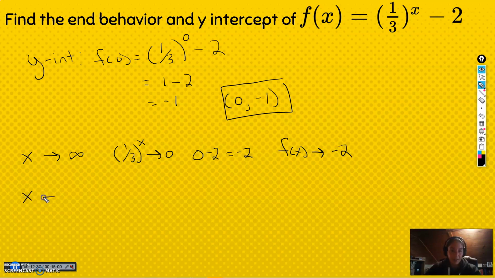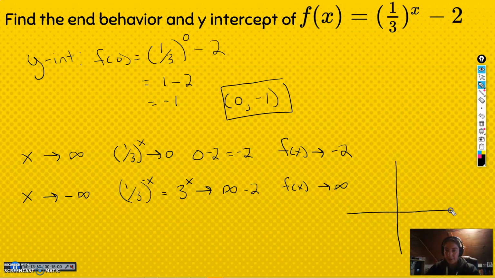As x goes to negative infinity, what's going to happen to 1/3 to the x now? Well, this is essentially going to be 1/3 to the negative x, which is equal to 3 to the x by the negative exponents property. What is that going to do? That is going to go to infinity. And what is infinity minus 2 going to be? Well, that's still infinity. So f of x is going to go to infinity.